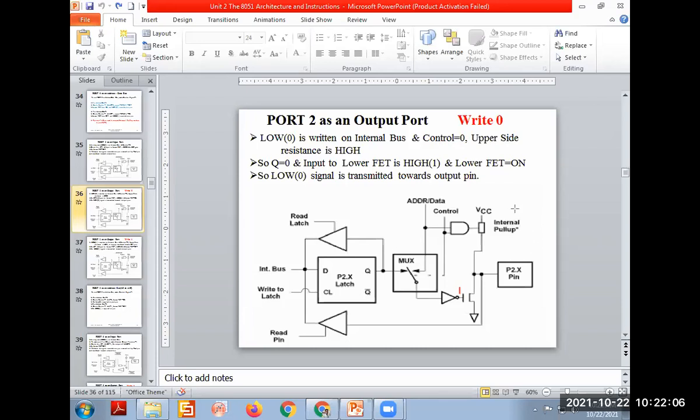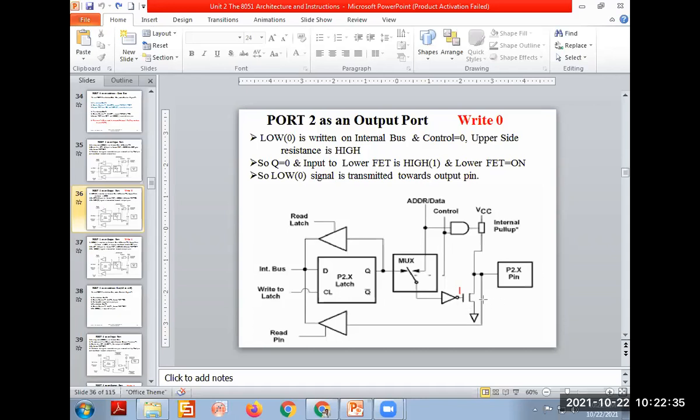To make port 2 an output, send 0 on that port. At the same time, the CS control signal will be 0. Sending 0 means what? As D is 0, Q will be 0. Q equal to 0 makes the output of the inverter high.